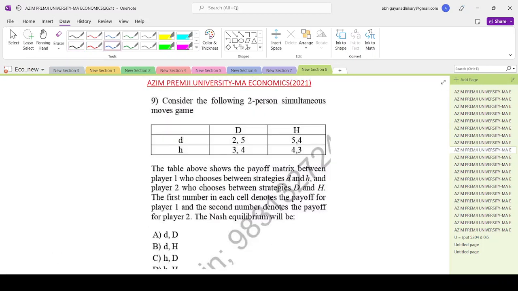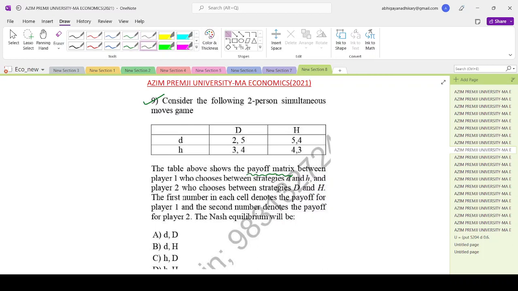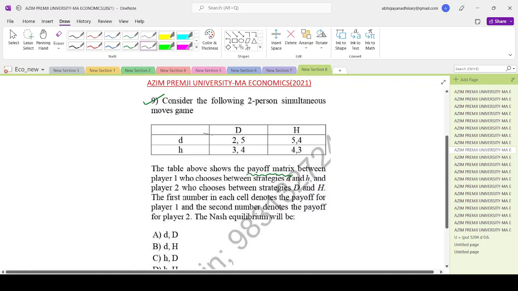Okay, so now let's move on to question number 9 of the Azim Premji University M Economics 2021 paper. Consider the following two-person simultaneous move game, and the table displays the payoff matrix between player 1 and player 2, who choose strategies: player 1 between small d and small h, and player 2 between capital D and capital H. So if I can just draw a line to make it look like a proper table.